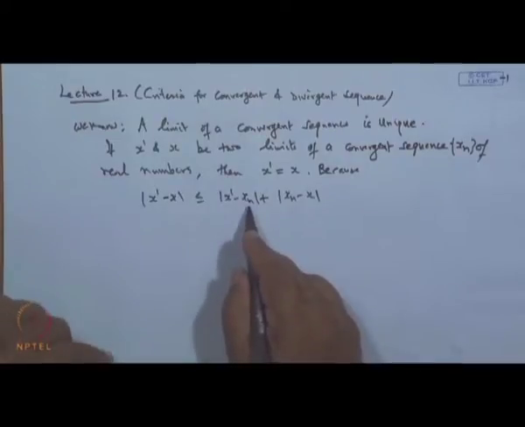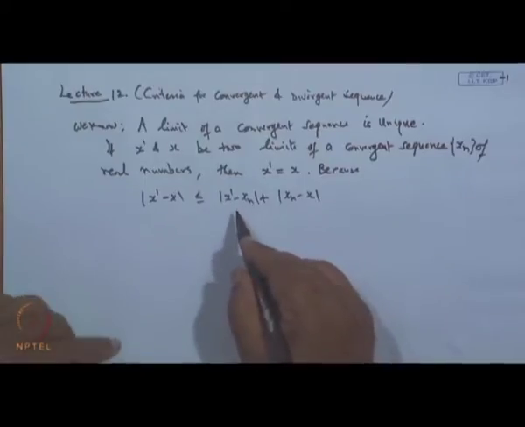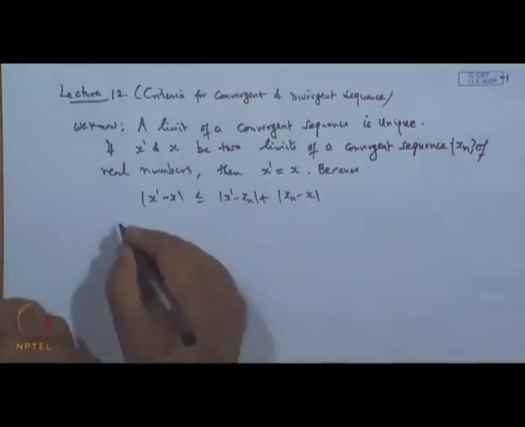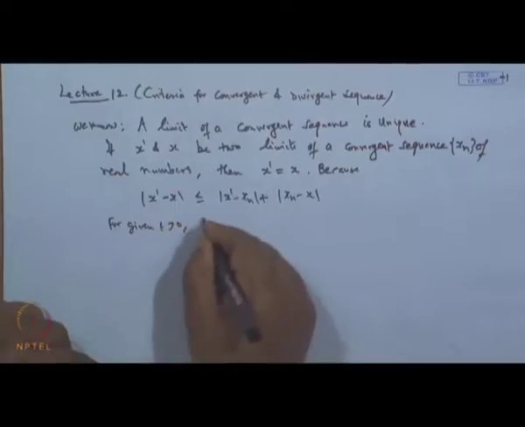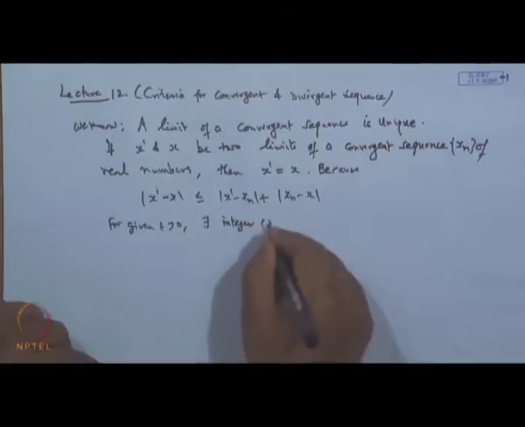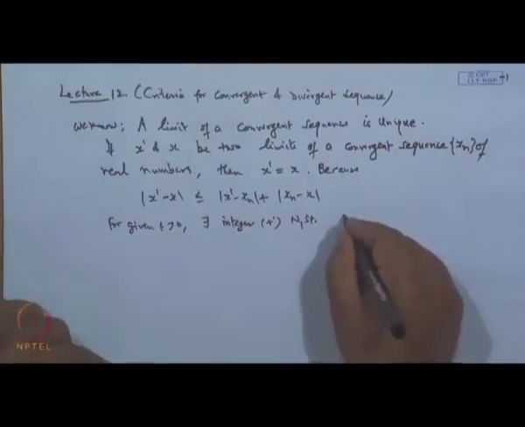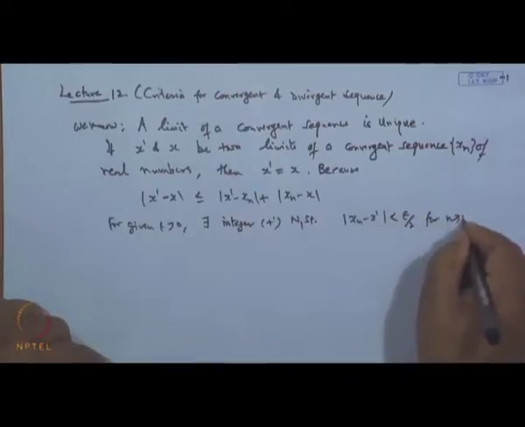Now, since x n converges to x dash, by the definition of the limit, for a given epsilon greater than 0, there exists a positive integer capital N 1 such that mod of x n minus x dash is less than epsilon by 2 for all n greater than or equal to N 1.